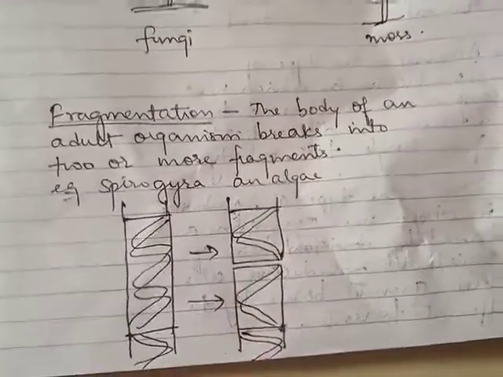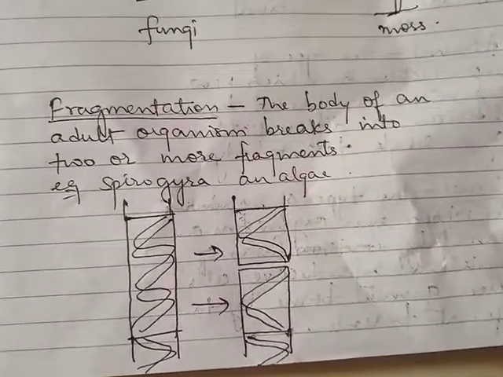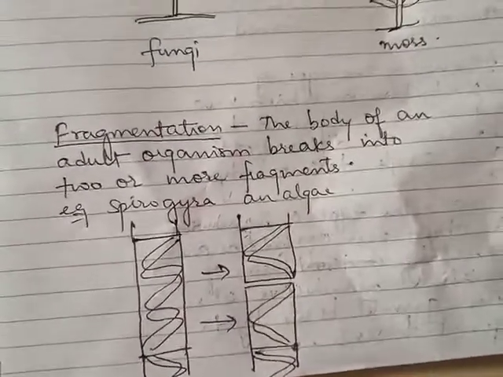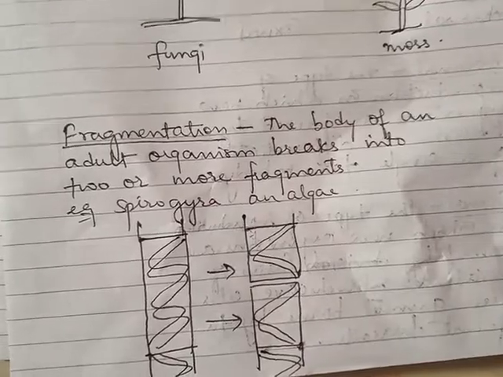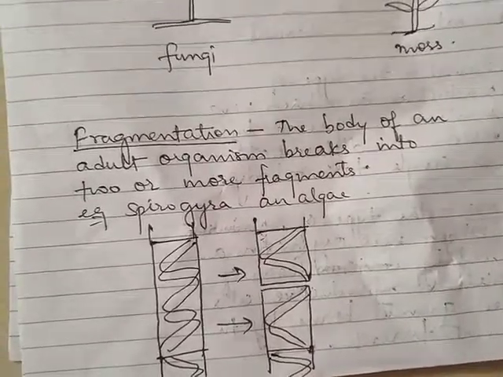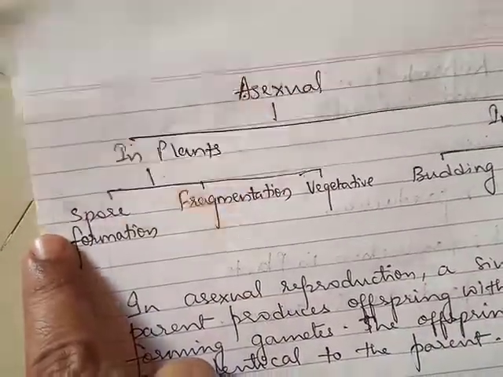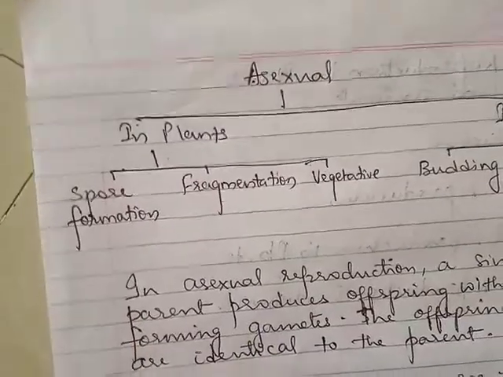Understanding? So we studied today what is reproduction. We studied what is asexual and sexual reproduction, and then we discussed two types of reproduction that are seen in the plants: spore formation and fragmentation. Okay children.